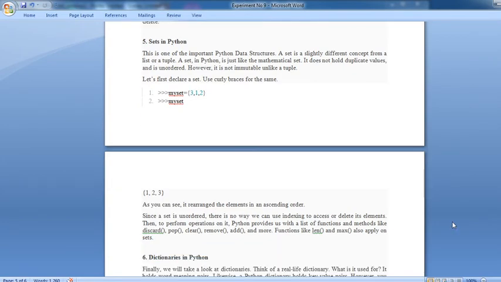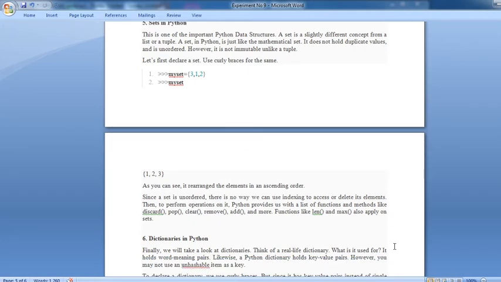Since a set is unordered, there is no way we can use indexing to access or delete its elements. To perform operations on it, Python provides a list of functions and methods like discard, pop, clear, remove, add and move. Functions like len and max also apply on sets.